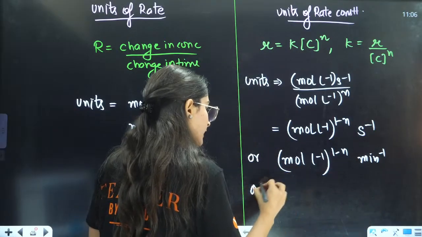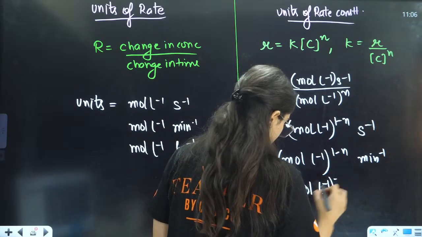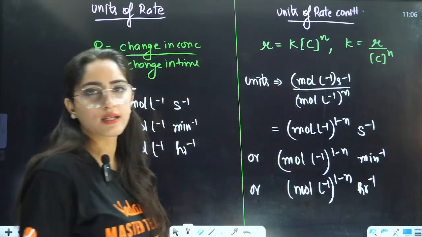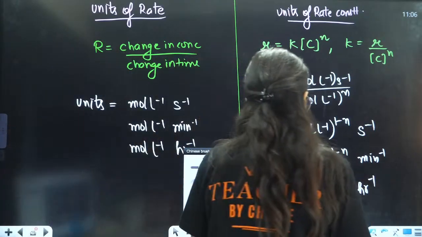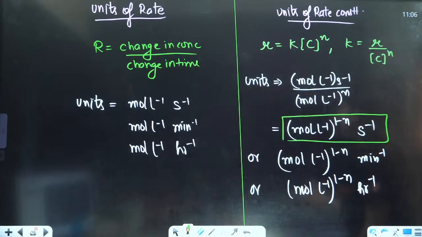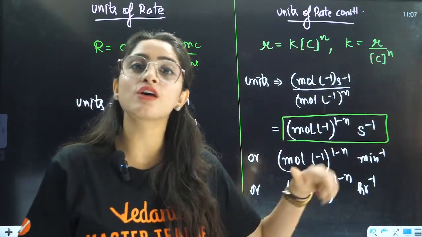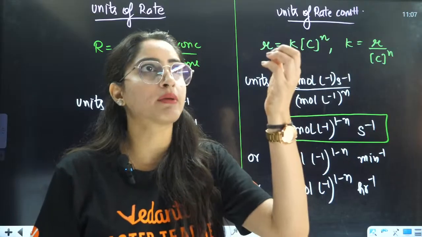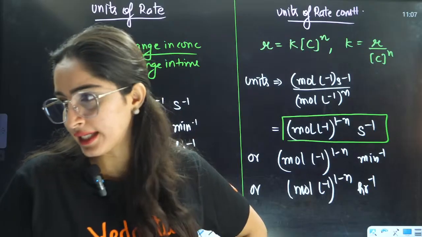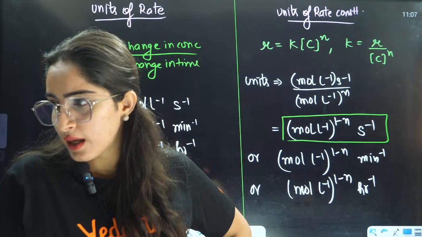Or if you want to take it in hours, it will be mole per liter 1 minus N per hour, right? Usually you will see this thing. Generally you will see mole per liter 1 minus N per second. Now where N is the order of that reaction. It can be 0, it can be 1, it can be 2, anything. N can be anything, okay?